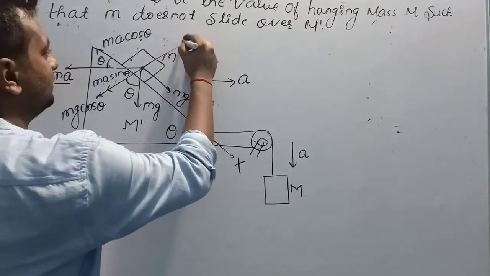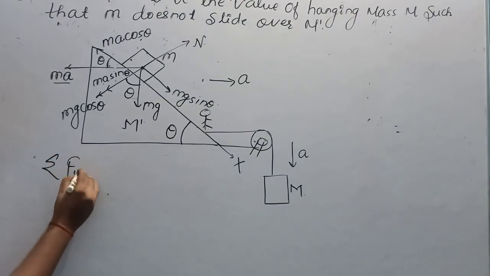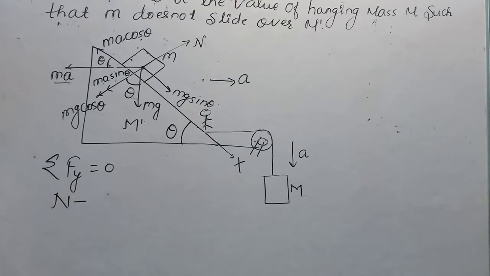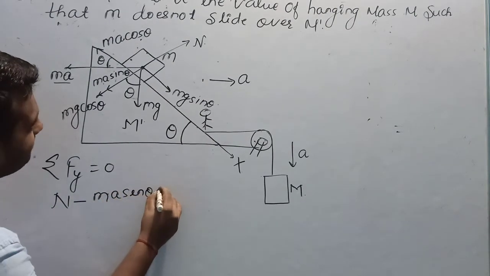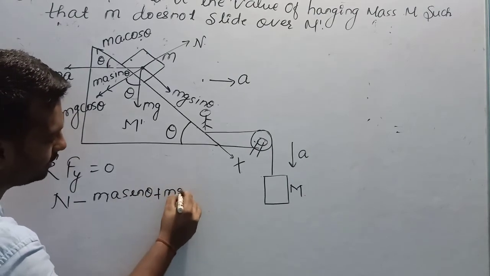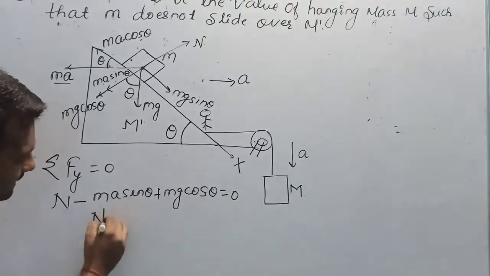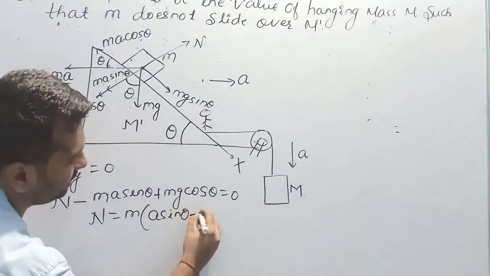And one more force, that is the normal. Summation of total force acting on the y-axis is equal to 0. On the y-axis the forces are normal minus ma sin theta plus mg cos theta, that is equal to 0. Normal is equal to m into a sin theta plus g cos theta.